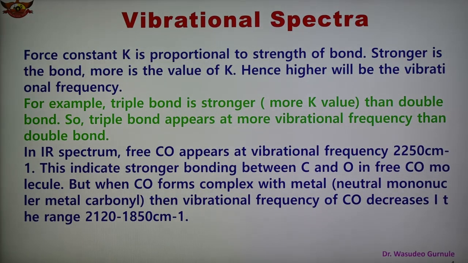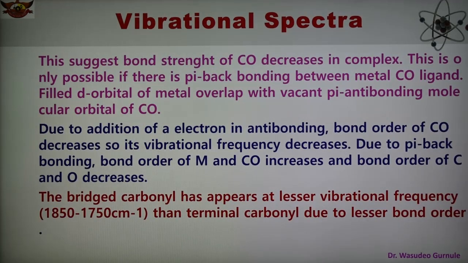So see now, for free CO and the CO present in the complex with the metal, the frequency decreases and is found in the range 2120 to 1850 centimeter inverse. So this is about the different bonding present in the metal carbonyl, and we can know it with the help of vibrational spectra. Now this suggests that the bond strength of CO also decreases in the complex.